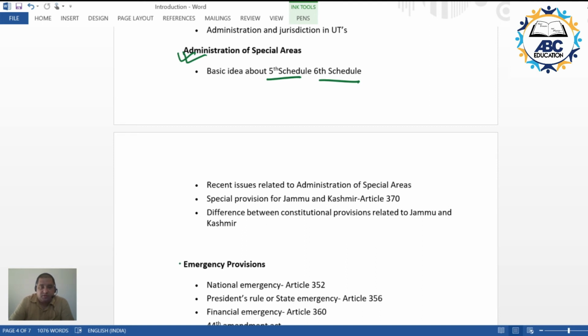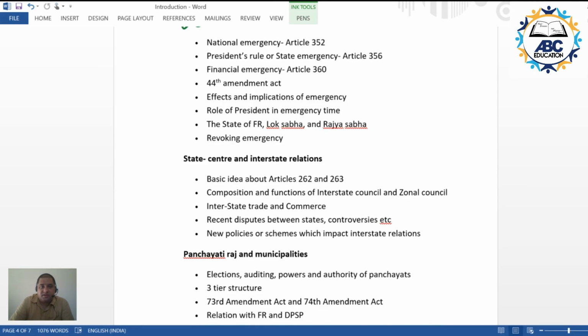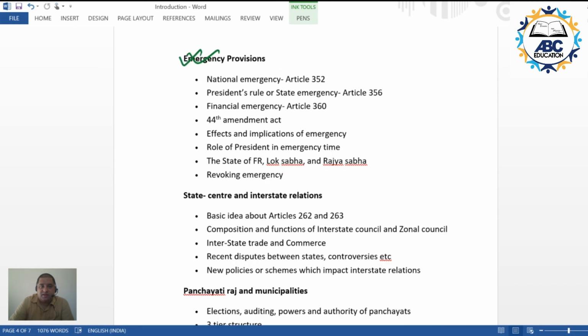We'll be talking about the emergency provisions, the three types of emergencies that come into picture. That is the national emergency under Article 352, President's rule under Article 356, and financial emergency under Article 360.